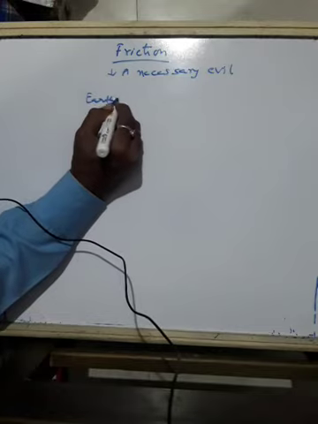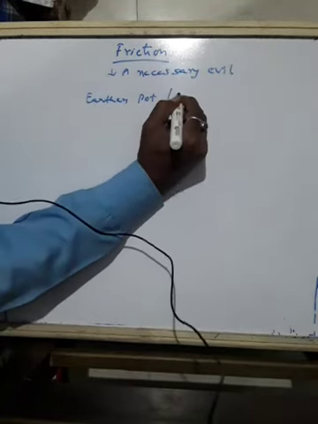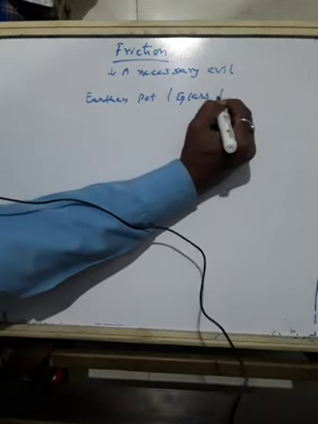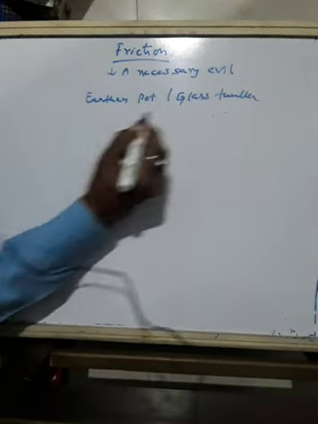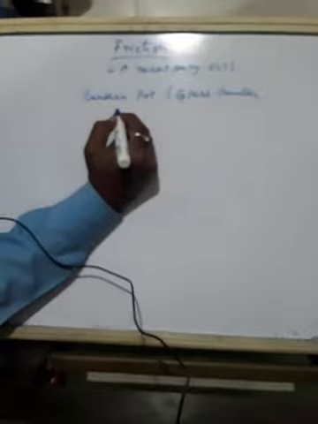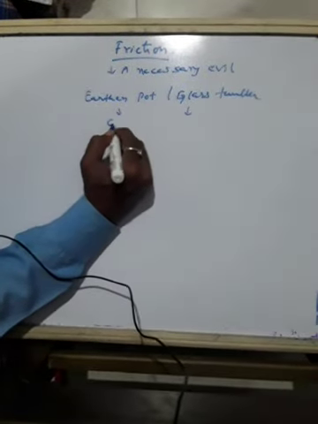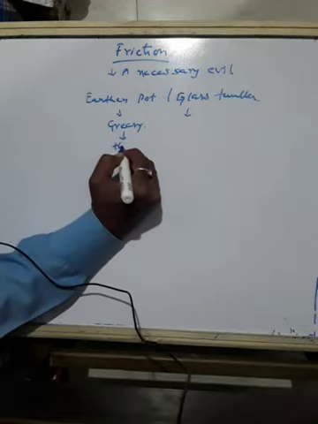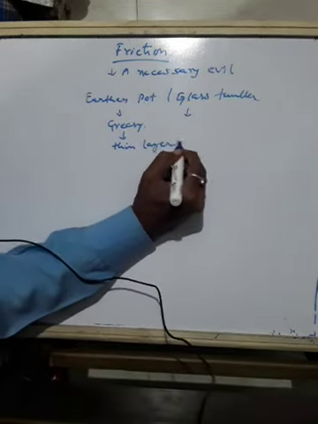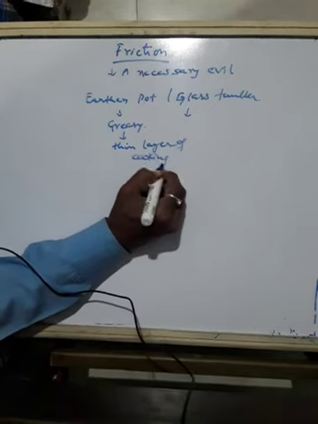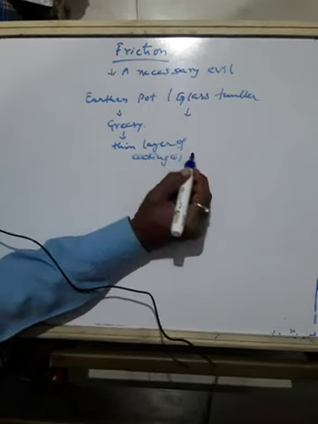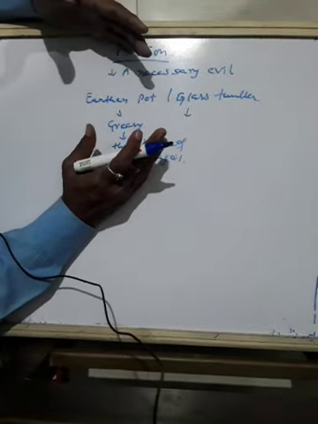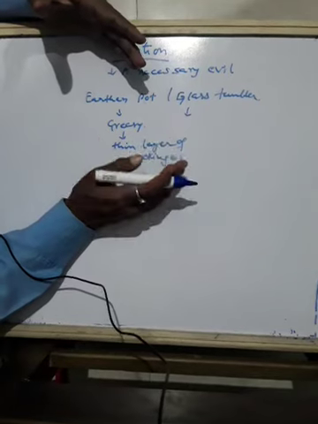Suppose the outer surface of the tumbler or earthen pot is greasy or has a thin layer of cooking oil on it. So both of them have either grease on them or a thin layer of cooking oil.